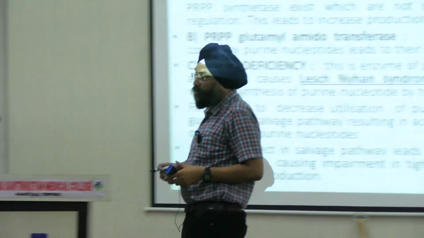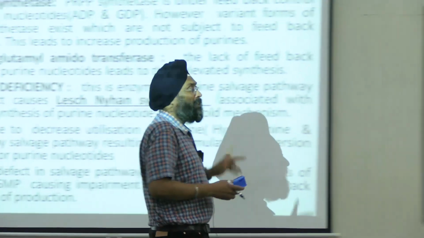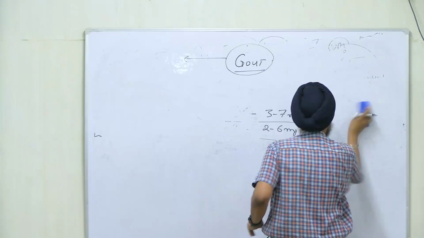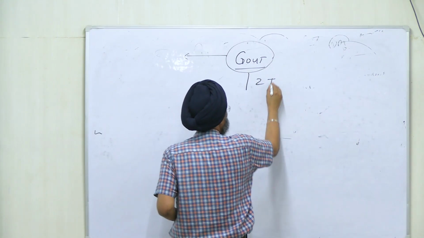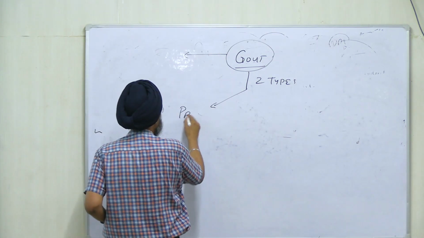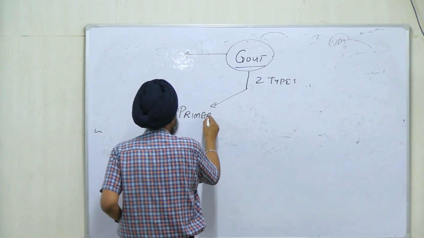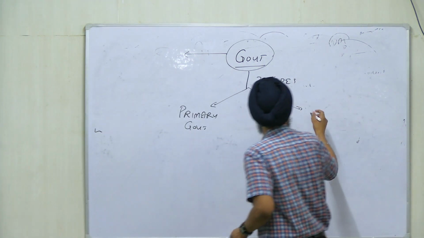And what are the types of gout? Gout has two types, right? One is primary gout and second is secondary gout.